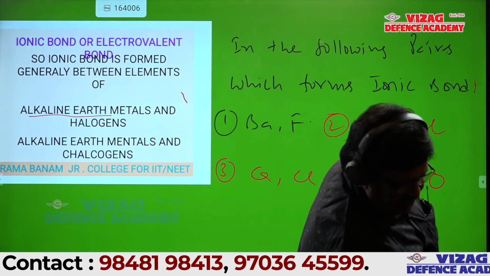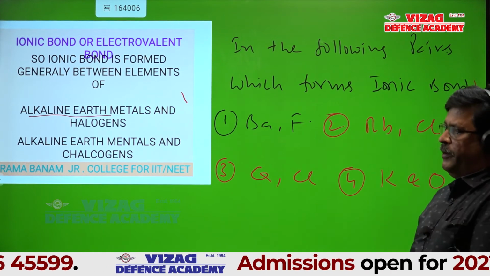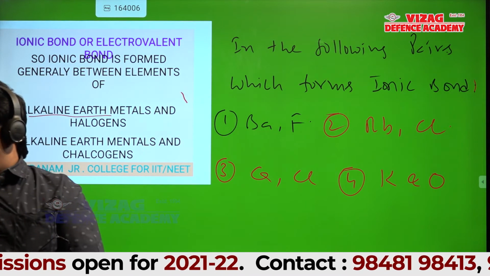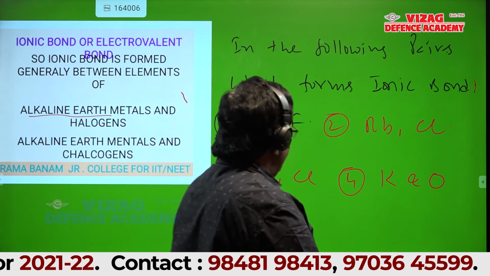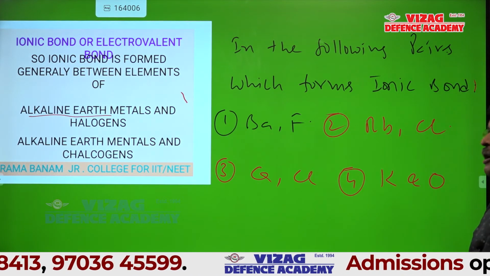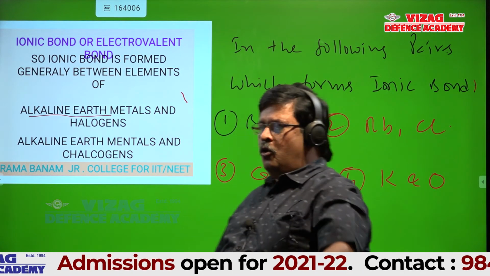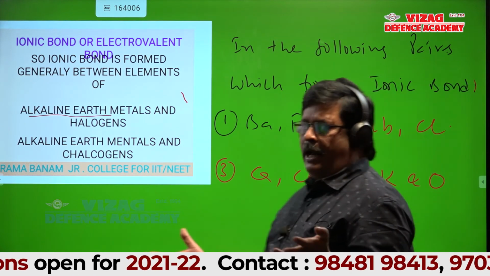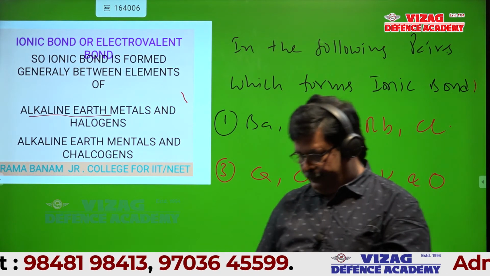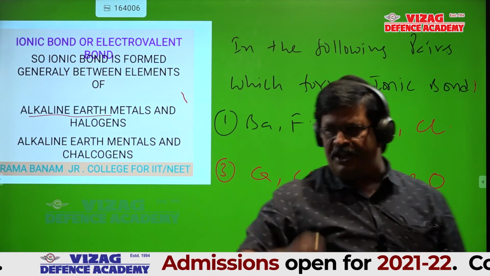In the following pairs, which form an ionic compound? I gave 4 pairs. First pair barium and fluorine, second pair rubidium and chlorine, third pair calcium and chlorine, fourth pair potassium and oxygen. I will give 2 minutes time to you all. Identify which pair forms an ionic bond and you should tell the reason also.